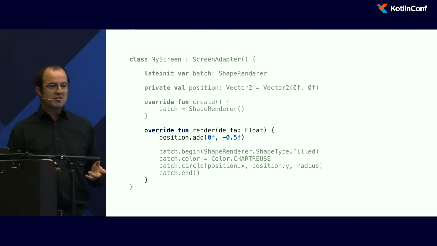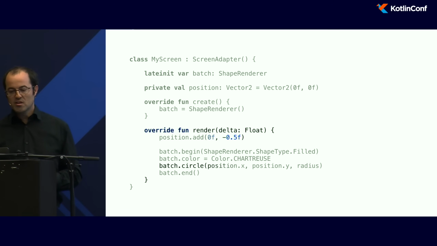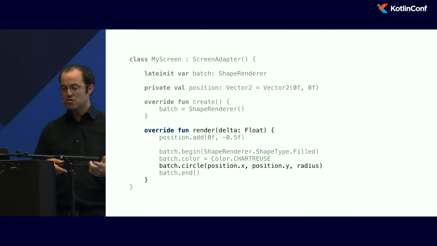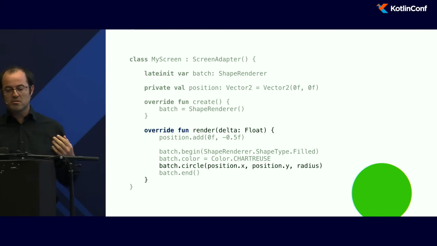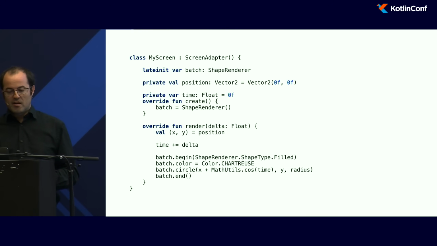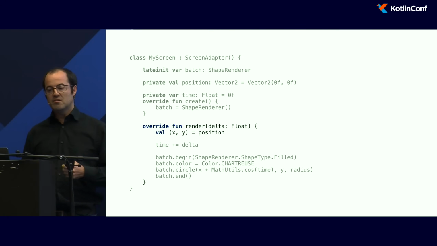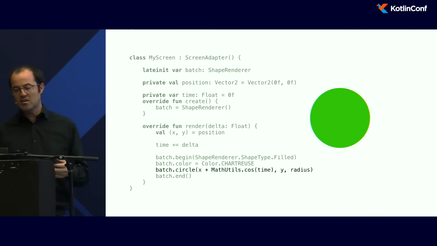There are some methods on it. So for example, add: I will just add coordinates to this Vector2 to move my object. So here, instead of directly using one x and one y, I will use the x and y from the Vector2, add things to it, and it will move a circle from the top to the bottom. I can do other things like access the x and y directly on my Vector2. So if I want, for example, to do another movement, here I just move my circle from the left to the right.